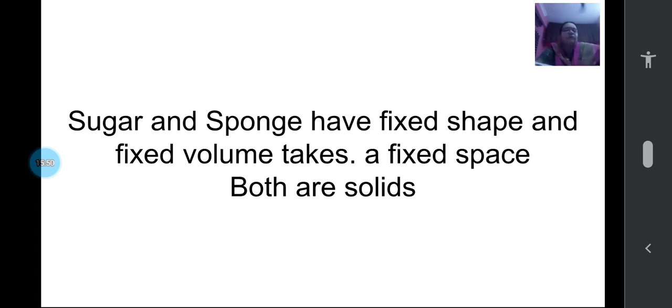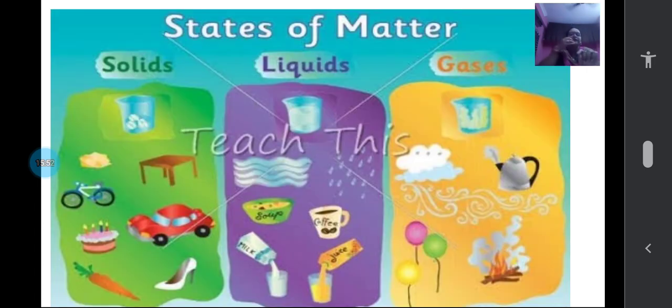Now, next part. See, now again, solids, liquids, gases. Now we'll pick one from each and come to a conclusion whether it is correct or not. Now you see, children, the carrot picture is there. Why is it called a solid, children? Because it is rigid, it has a fixed shape, and it takes a fixed space, a fixed volume.